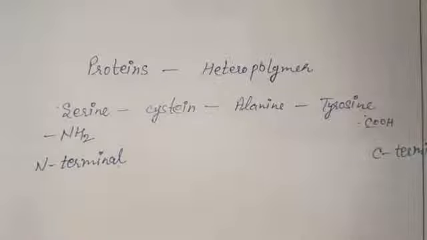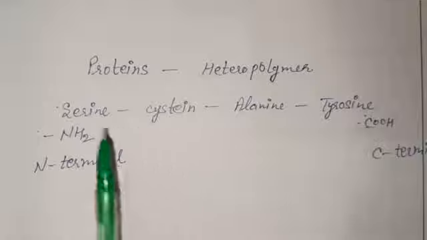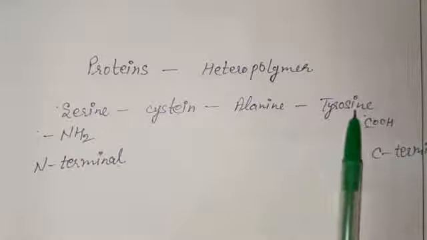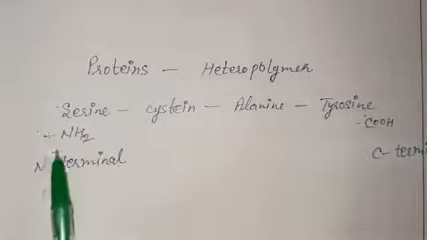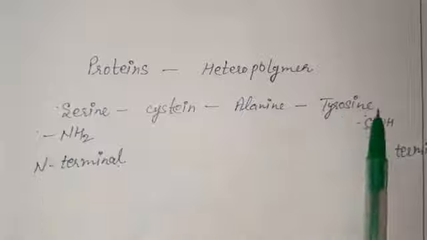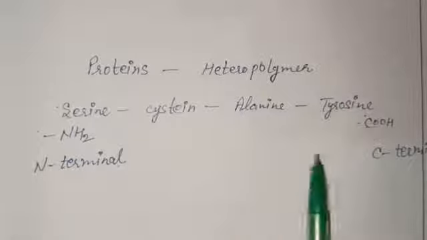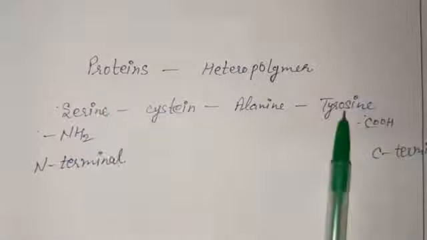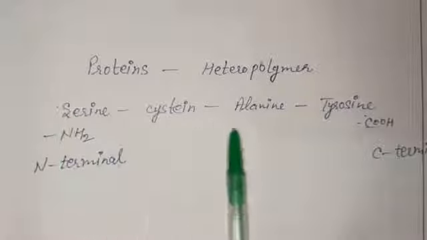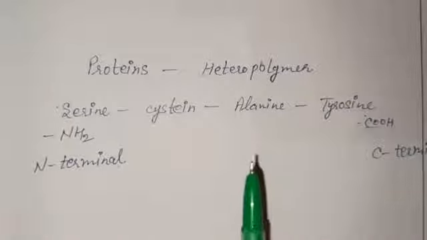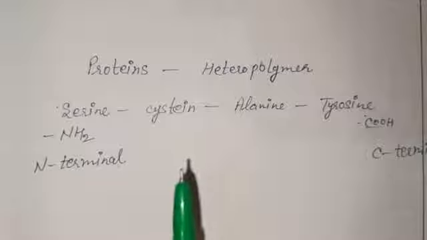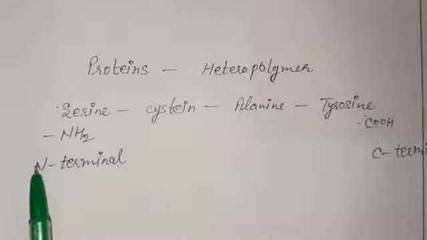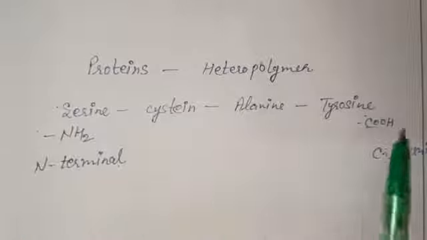So for studying the primary structure of a protein, we just study the number of these amino acids present here. The first amino acid is where the N-terminal is present, and the last amino acid is where the C-terminal is present. So we just study the number of these amino acids and the sequence of these amino acids. So in a linear polypeptide chain, the N-terminal is there and the C-terminal is there.